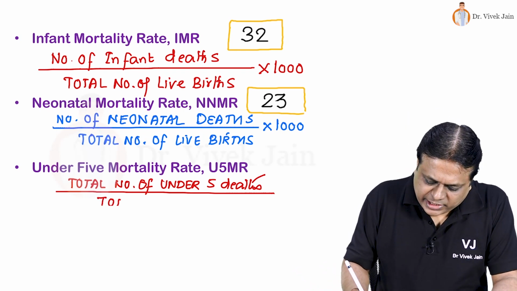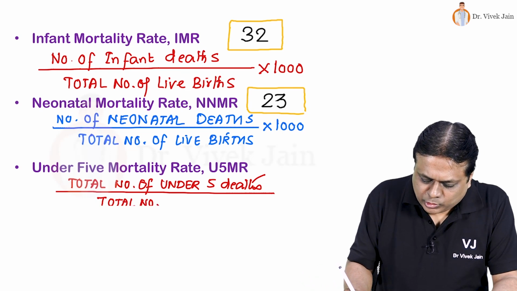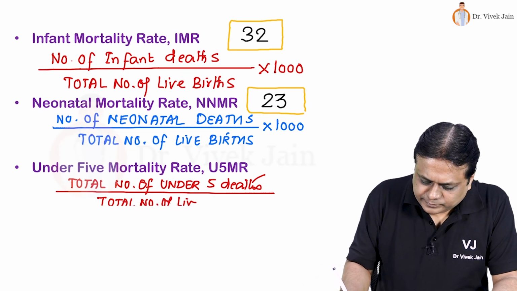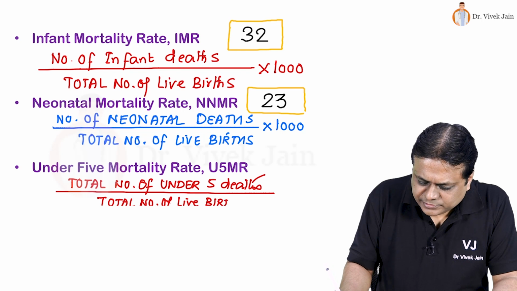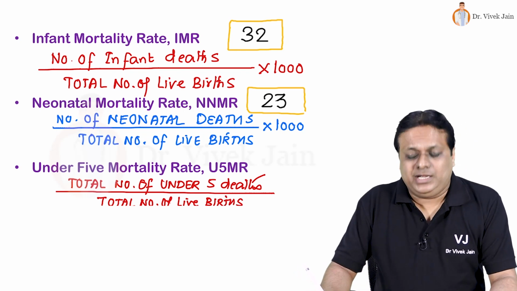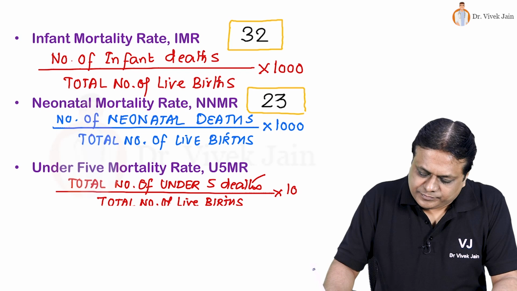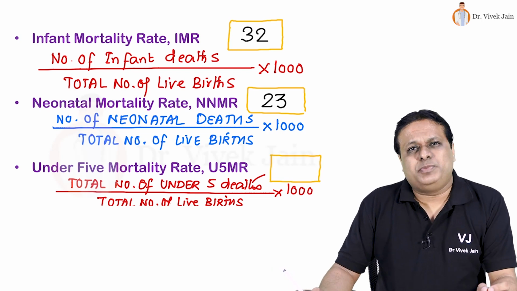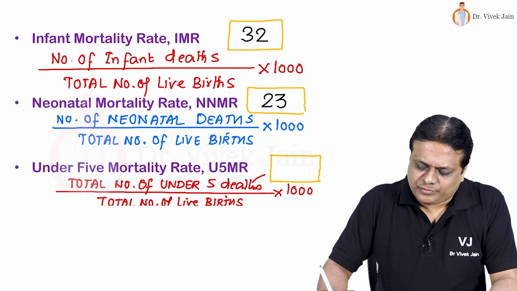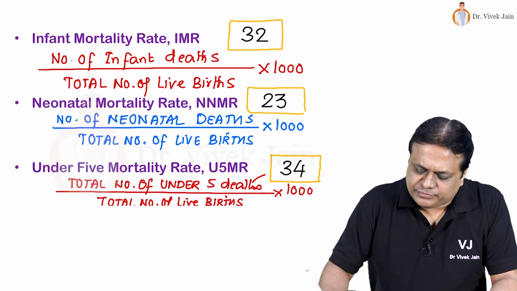Denominator is again same, total number of live births, and multiplier is again same, 1000. Friends, please remember, under 5 mortality rate of India currently is around 34.